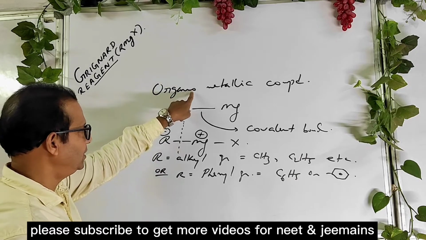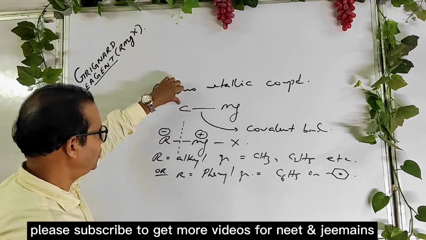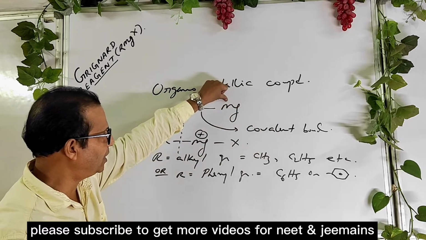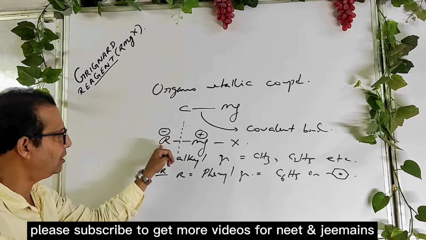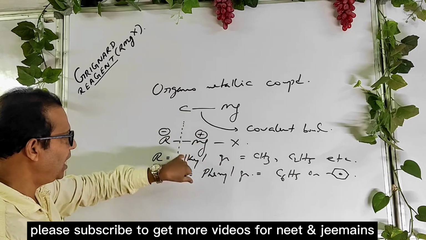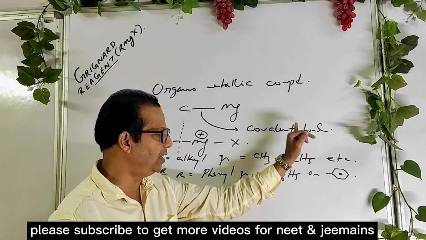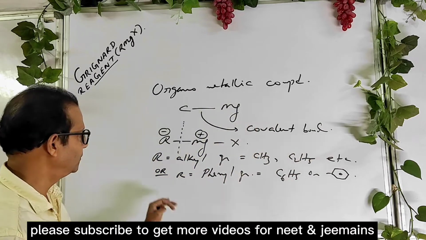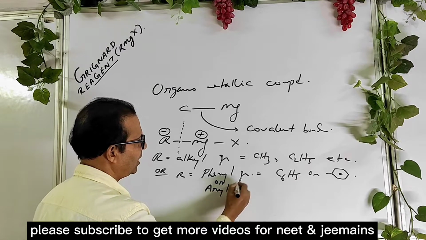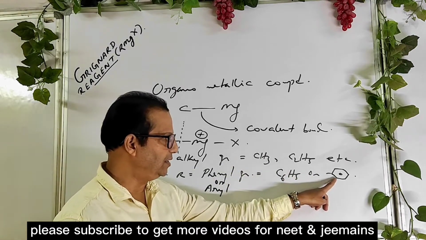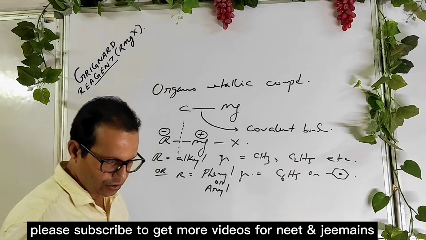So what are Grignard reagents? Grignard reagents are organometallic compounds in which carbon is covalently bonded with active metals such as magnesium or zinc. They have general formula RMgX. R is the alkyl group, methyl, ethyl, propyl, isobutyl, neopentyl, tertiary butyl, anything. Or R may be phenyl, which is sometimes called aryl group, that's the benzene ring. Whenever benzene releases one hydrogen, that's called phenyl or aryl group. This is the introduction of Grignard reagent.